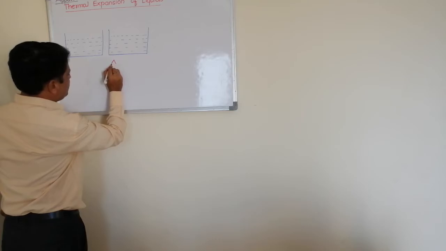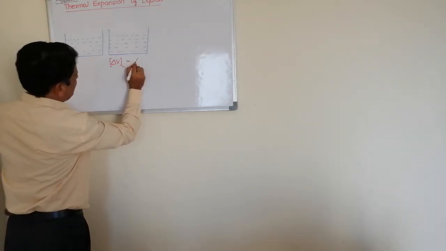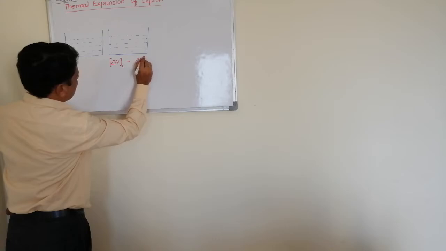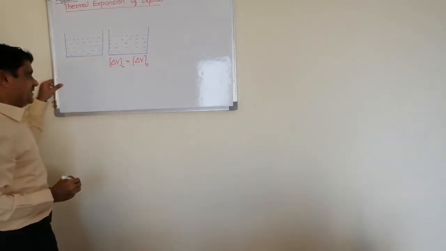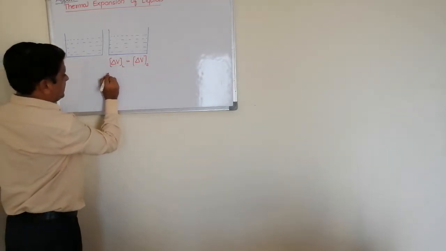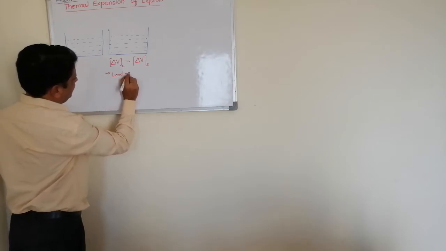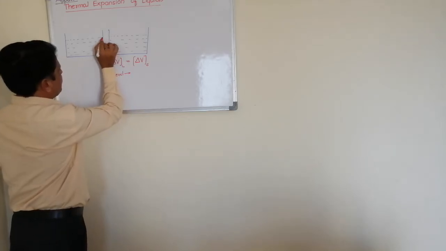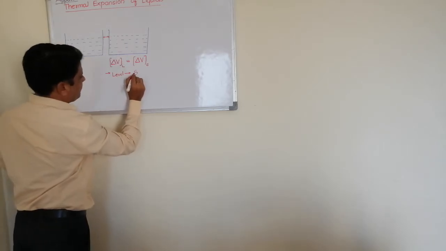If the change in volume of liquid, delta V suffix N, is equal to delta V of the container, or I can say the solid, then the level of liquid in the container remains the same. Look at this, the initial level and final level are the same. The level of liquid remains the same.